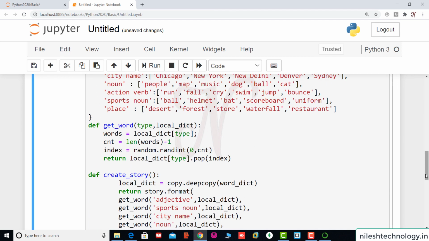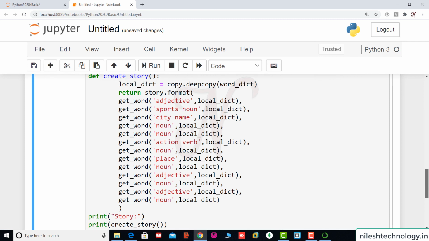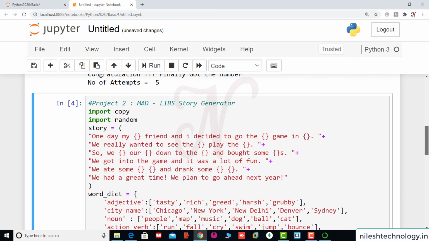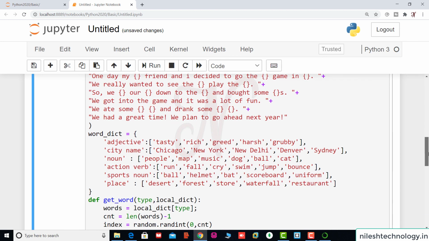So I think this is perfect. Adjective, sport noun, city name, noun, noun, action verb, noun, place, noun, adjective, and the noun. So all these formats are replaced here one by one.